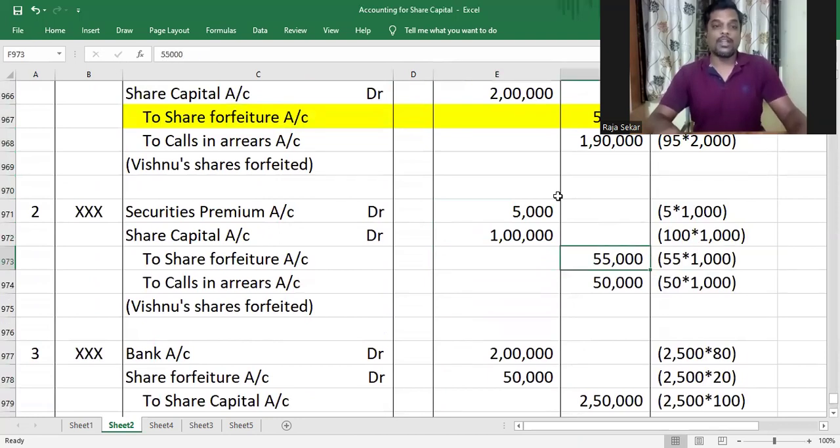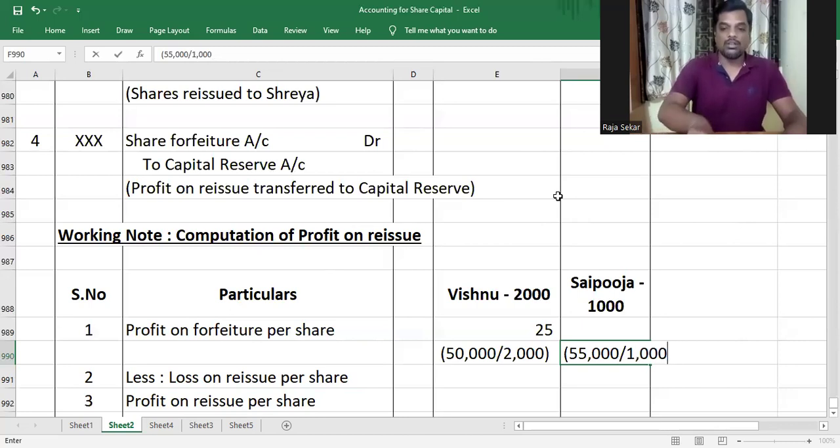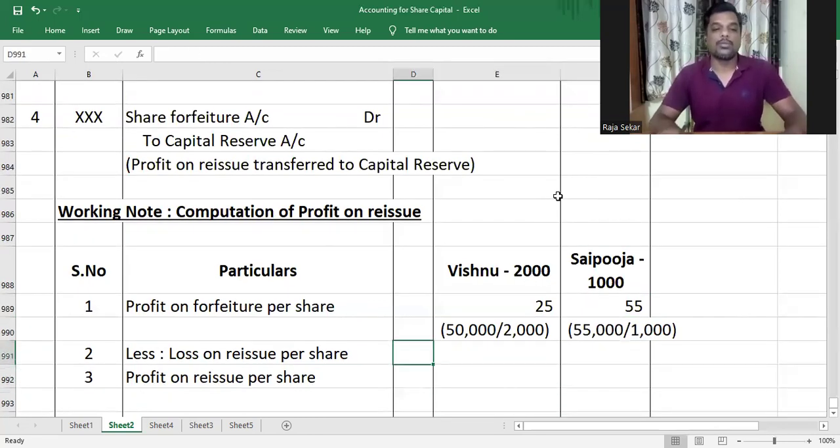You'll have to find out by dividing the total amount credited to forfeiture by the total number of shares reissued. And in the case of Sai Puja, it is 55,000 divided by 1,000. Am I right or not, my dear children? So the profit on forfeiture per share here is 55. Understood or not, my dear children?